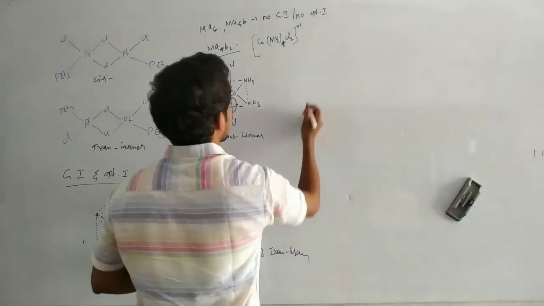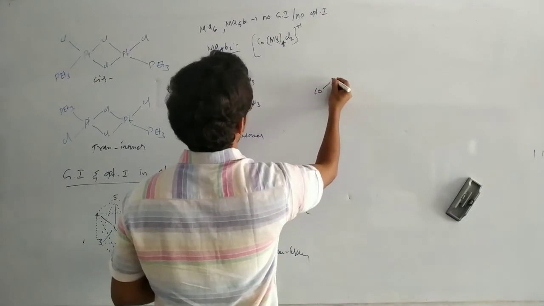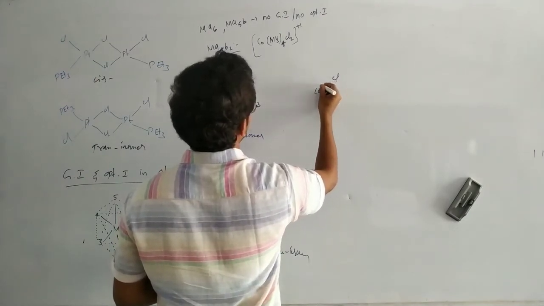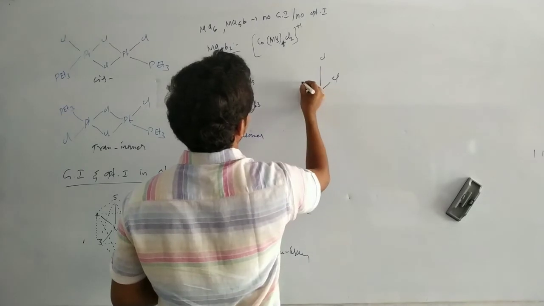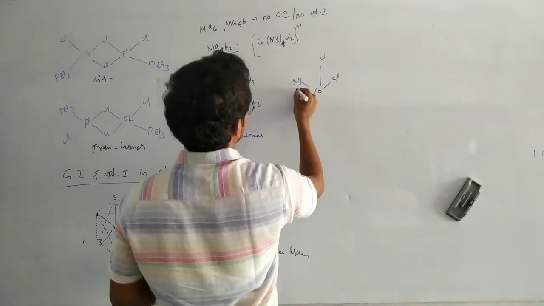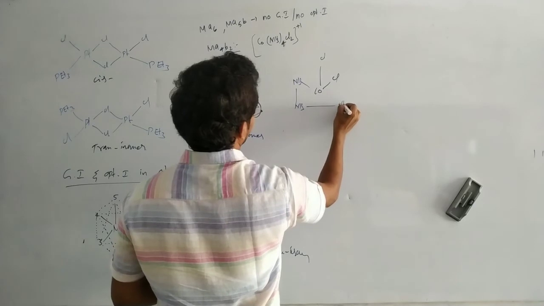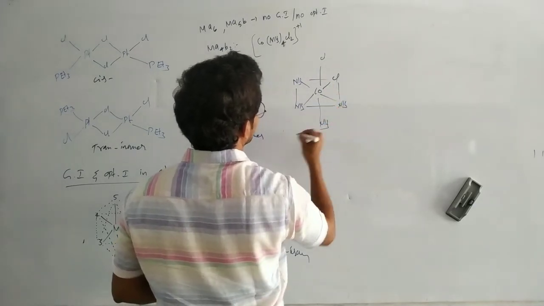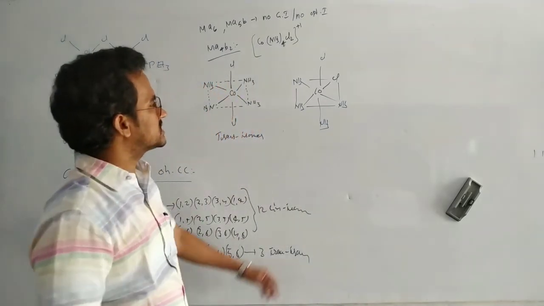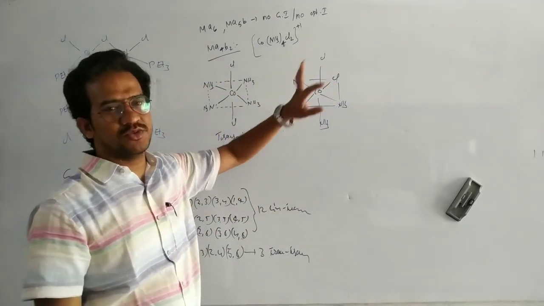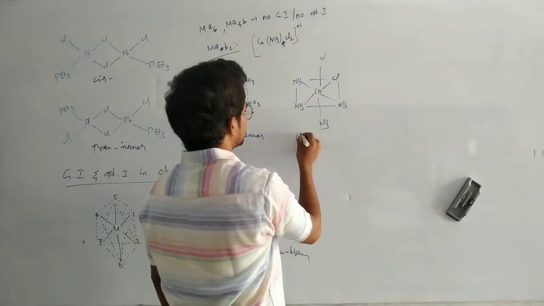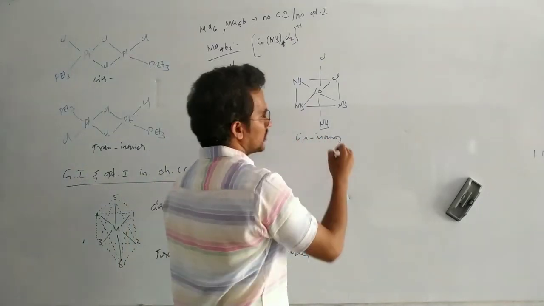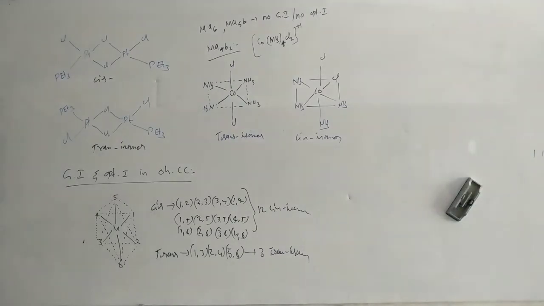Okay, same. Next, Co, here Cl, here Cl, in this case NH3, NH3, this is NH3. Here in this case, chlorine-chlorine are in cis position. So it is a cis isomer. Okay, that is a cis isomer.